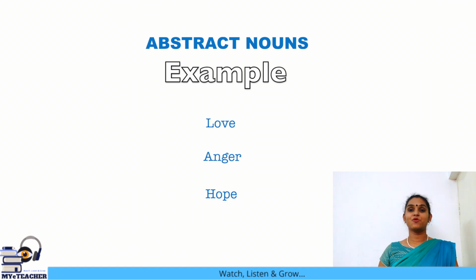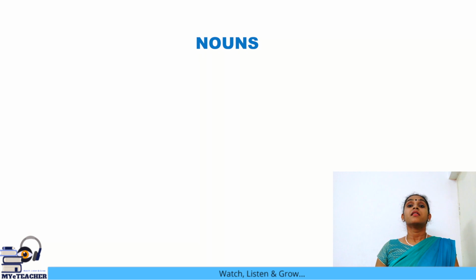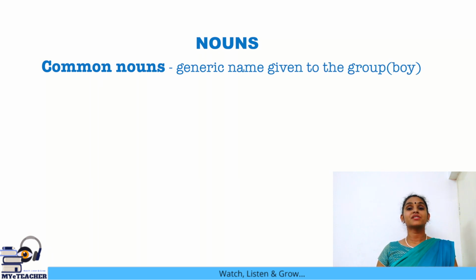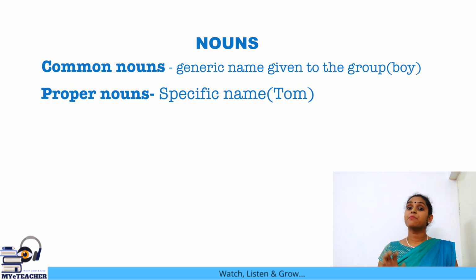So, let's have a look at what we did today. We saw that nouns are names of people, places, things or ideas. The types of nouns that we saw today are common nouns, which is a general name given to an entire group. For example, boy. A proper noun is the name of a specific person, place or thing. For example, Tom.